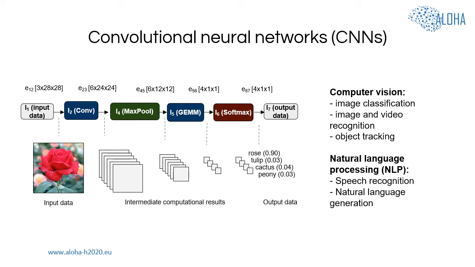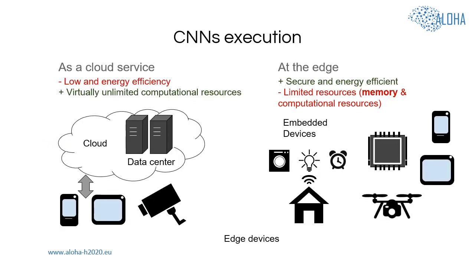natural language processing tasks. Due to their high complexity, state-of-the-art convolutional neural networks are typically executed on high-performance platforms and provided to edge devices such as mobile phones, tablets, or cameras as cloud services. However, some of the applications require execution of the convolutional neural networks right on the edge devices.